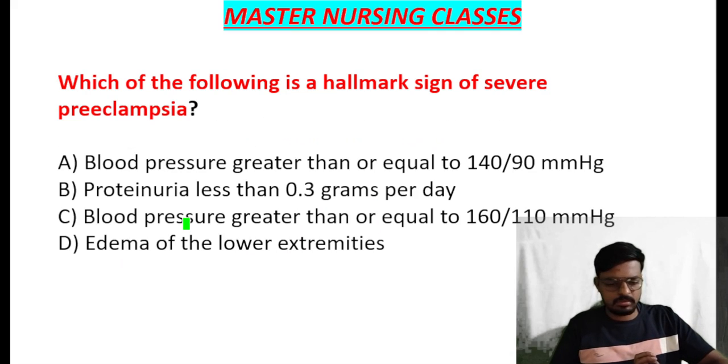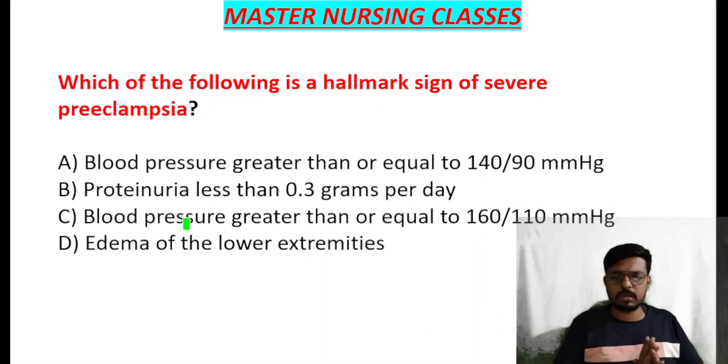Here is one more important question for you all. Which of the following is a hallmark sign of severe preeclampsia? Option A: blood pressure greater than or equal to 140 by 90 mm of Hg.